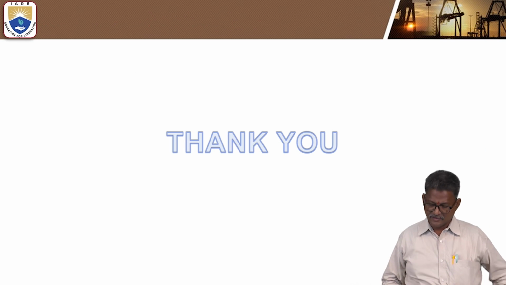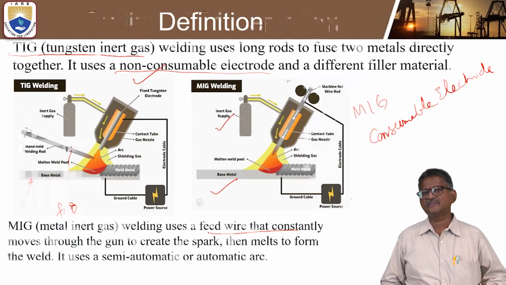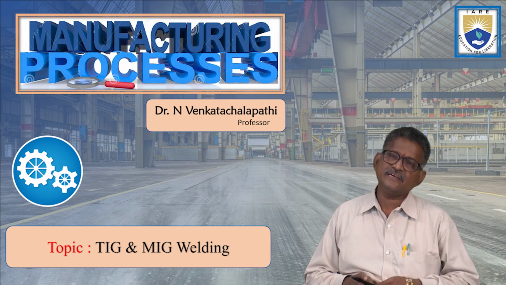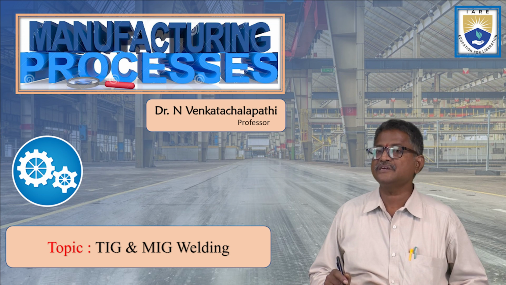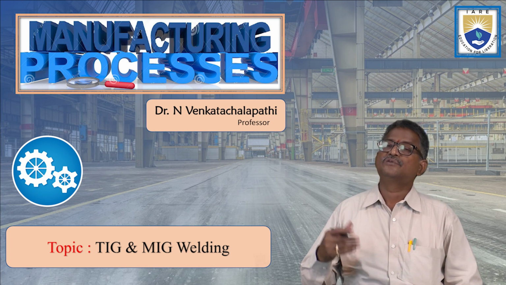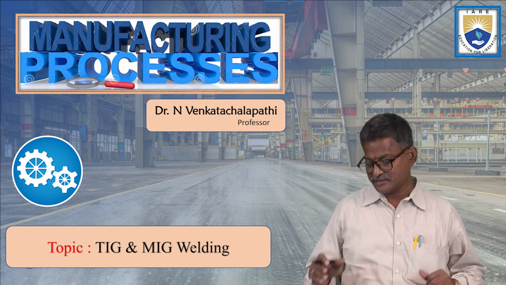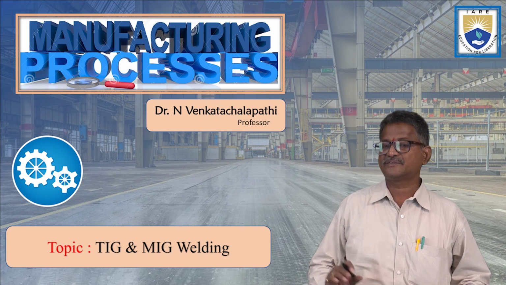So this is about the important concept of TIG welding and MIG welding, and this comes under the manufacturing process subject in the mechanical engineering second semester.